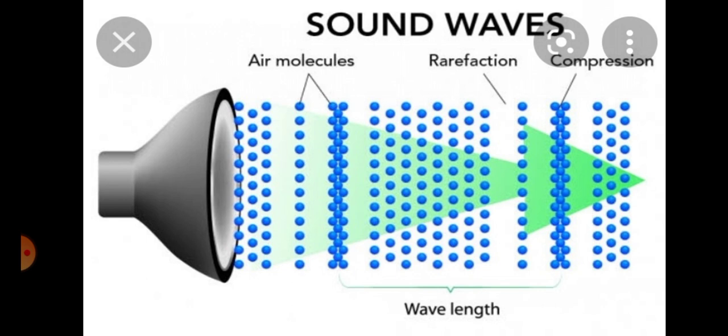The second thing is the transmission of sound. Since sound is a longitudinal mechanical wave, it also requires a transmitting medium. So in the tuning fork or the sound produced by the loudspeaker as you see on your screen, the compressions and rarefactions that were produced in air were used to carry sound.